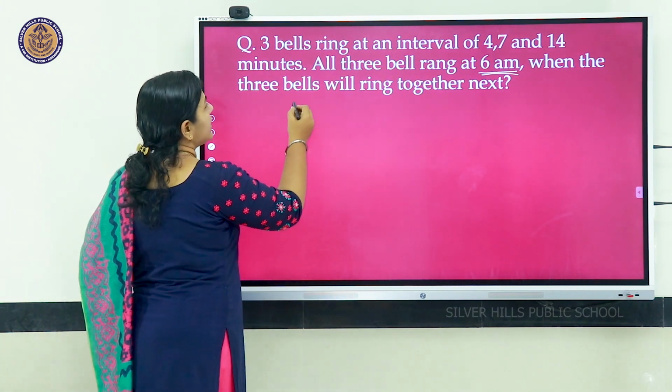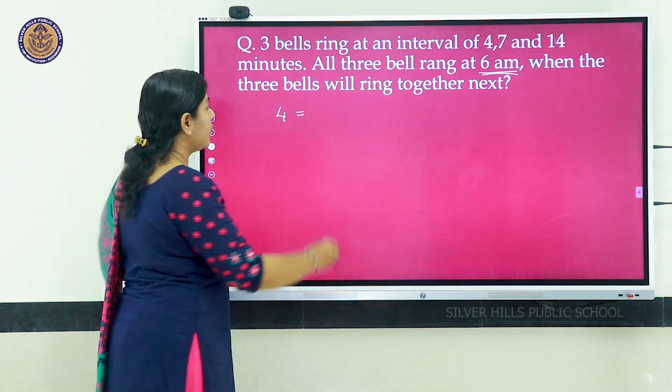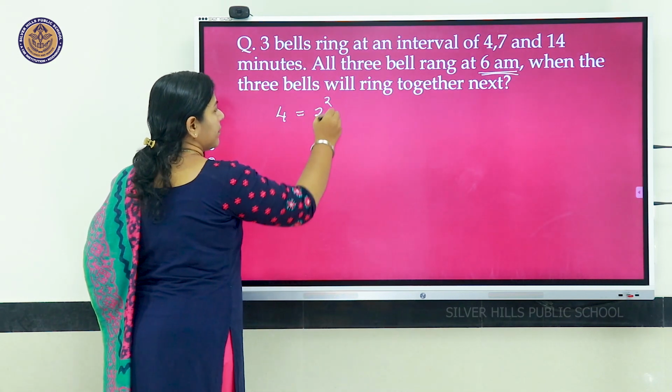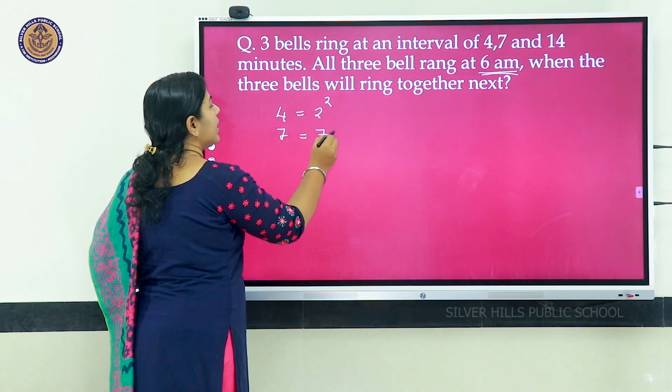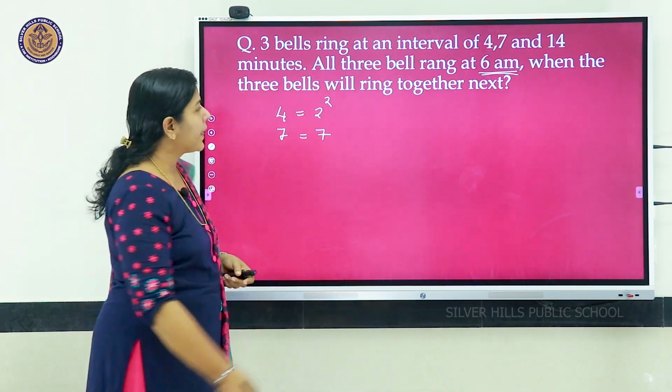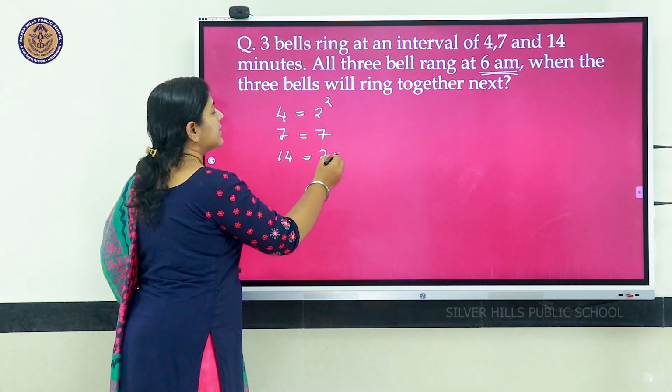So, 4, 7 and 14. If we factorize 4, we know it is 2 square. If we factorize 7, it is only 7 into 1, that is 7 itself. Then, if we factorize 14, it is 2 into 7.